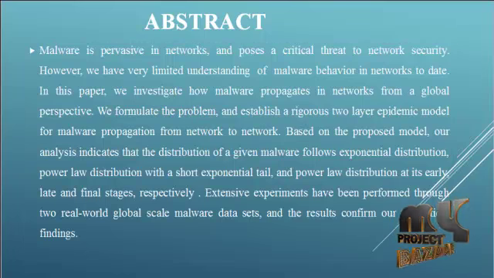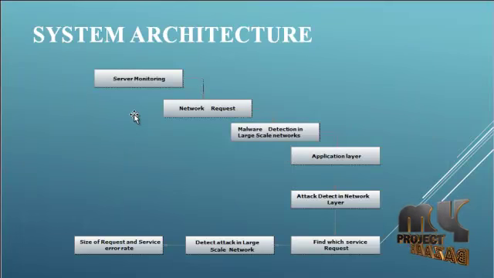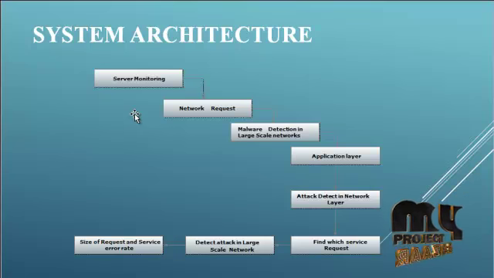Next, we go to explain the flow of this project. The flow of this project is that first the server monitors the network dataset, and then monitors the network, which requests come from different sources to the network layer in the base station. So the server monitoring analyzes the data in different networks. The network records malware detections in the large scale network.